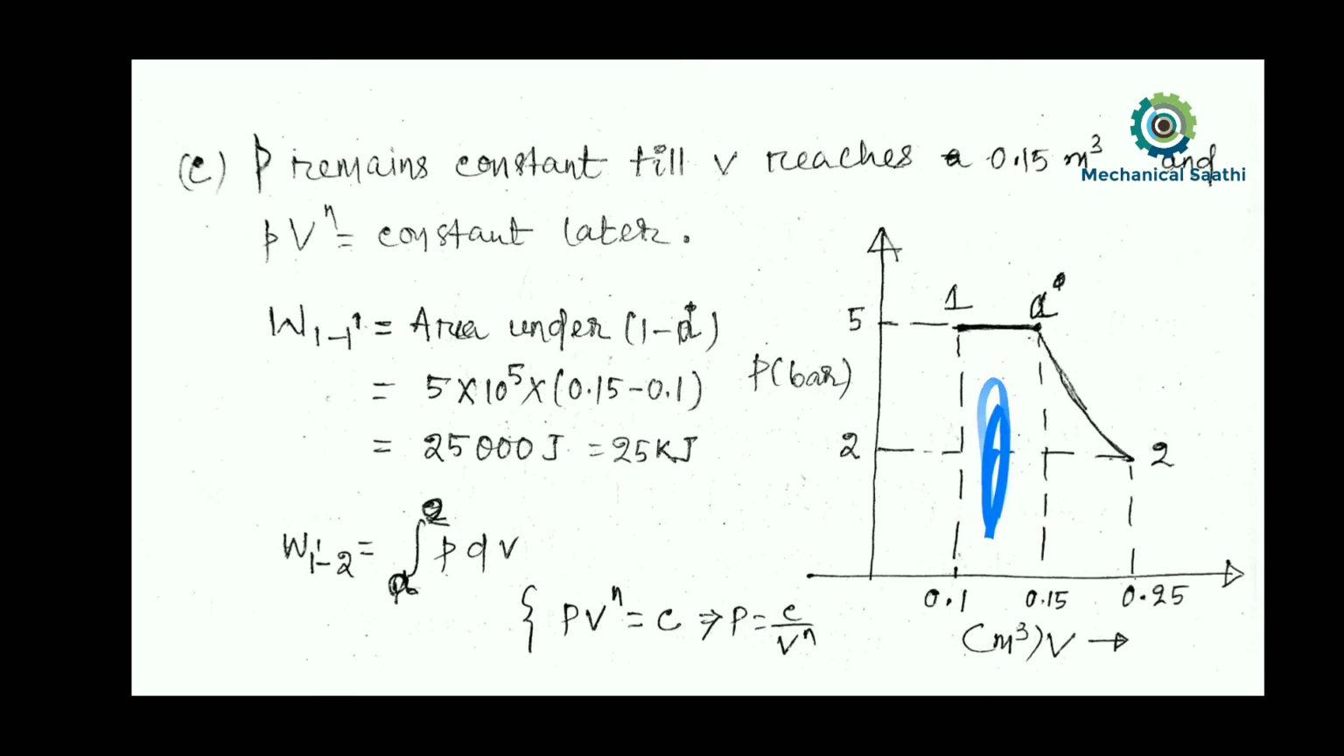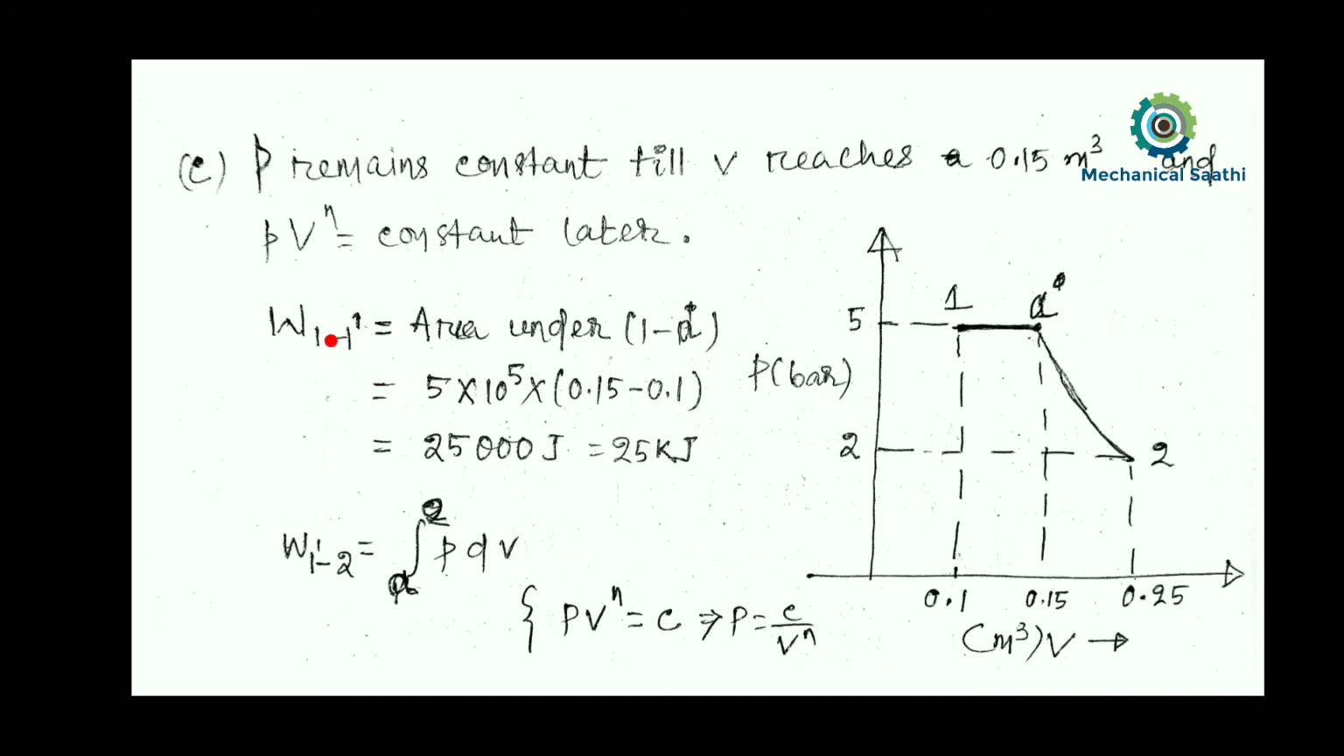So this area we can calculate as 5 into 10 to the power 5, where I have converted the bar into Pascal, and this one is in terms of meter cube. So whatever result we get over here will be in terms of joule. If I try to convert that into kilojoule, then this is how we can calculate that. So here 25 kilojoule will be the value of work done during 1 to A.